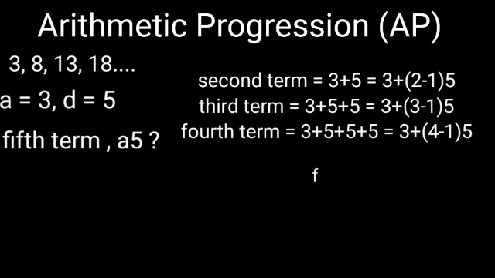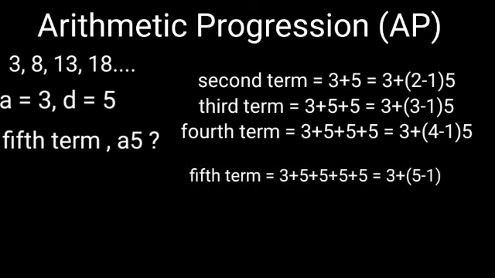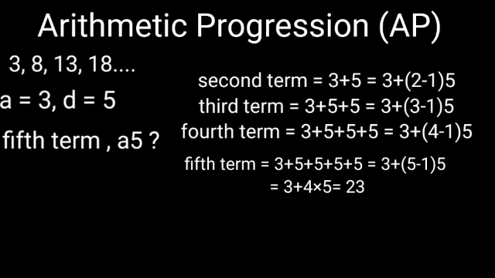The fifth term will be 3 plus, yes, 5 minus 1 into 5, which gives us 3 plus 4 into 5, 3 plus 20, that is 23. Now just see, the fourth term is 18. Add the common difference 5 to it and check whether the fifth term you have found is right or not. 18 plus 5 gives you 23. Exactly, 18 plus 5 gives us 23.